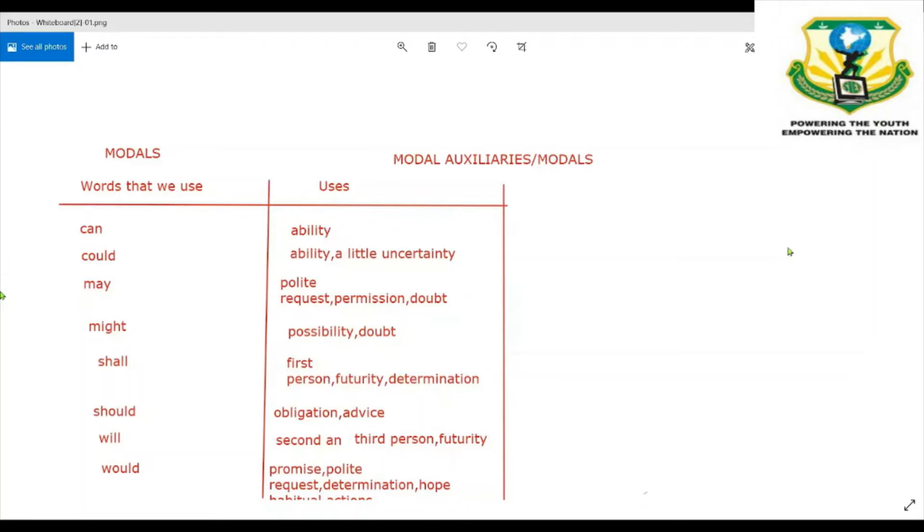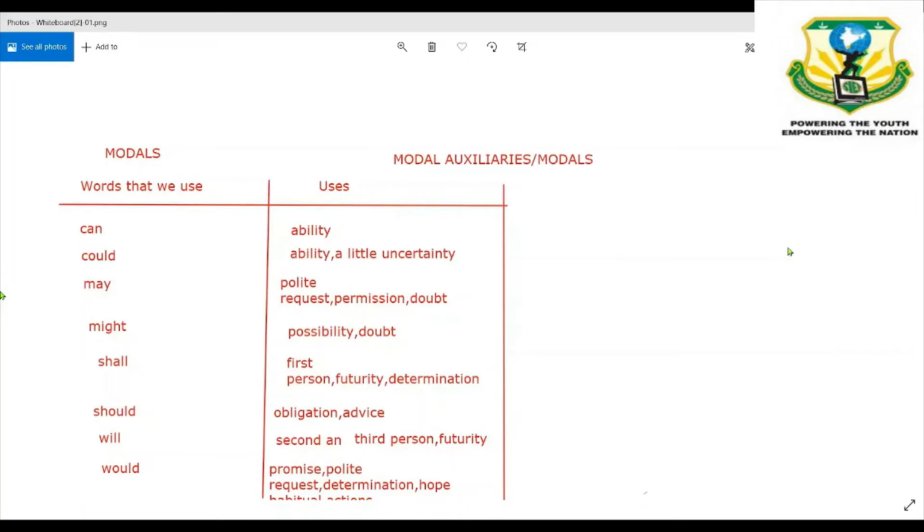May is used to ask for a polite request, to ask for permission, or to say something in a doubtful manner. For a polite request: may I come in? For permission: may I take your book? And as a doubt: it may rain. So it can rain or it may not rain. In a doubt, we are telling some concept, right?